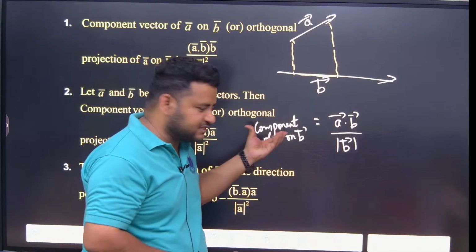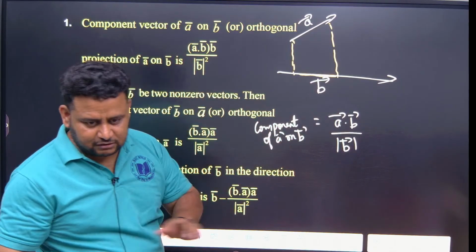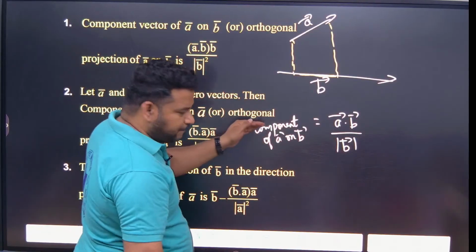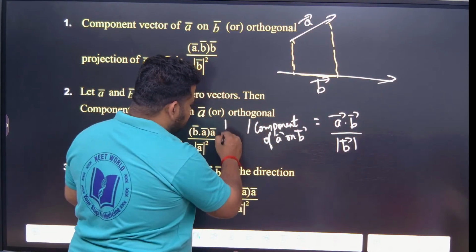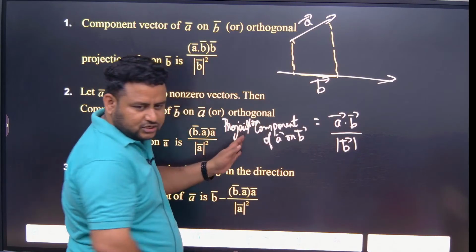Component means we are just finding the magnitude here. Component of A on B. I am not using the word vector. Now same thing, observe carefully. Component of A on B or projection of A on B, same, one and the same.